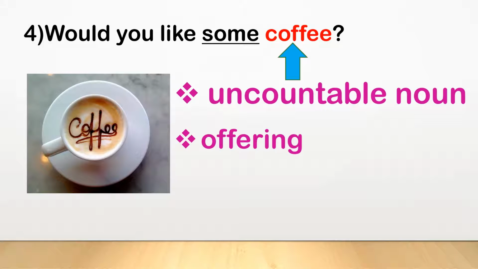Now the next example is, would you like some coffee? See children, here we are offering. So we use the word some and the word coffee is an uncountable noun because we cannot count the coffee. So we use the word some in our sentence and our sentence is, would you like some coffee?